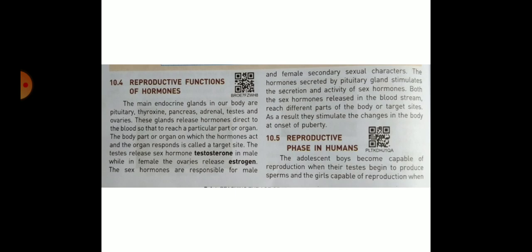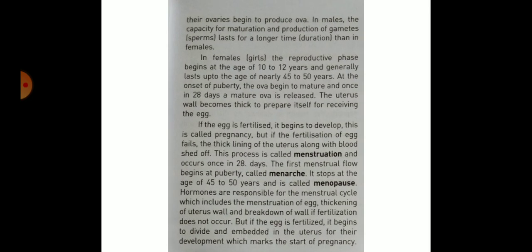Reproductive phase in human. The adolescent boys become capable of reproduction when their testes begin to produce sperm, and girls become capable of reproduction when their ovaries begin to produce ova. In males, the capacity of maturation and production of gamete sperm lasts for a longer time duration than in females. In females, the reproductive phase begins at the age of 10 to 12 years and generally lasts up to the age of nearly 45 to 50 years.